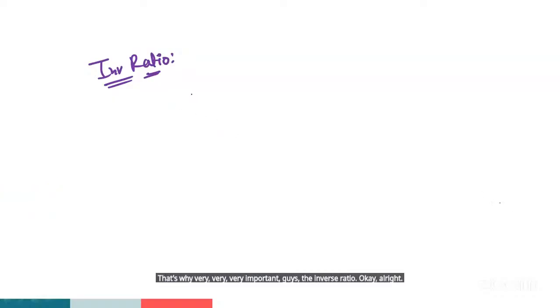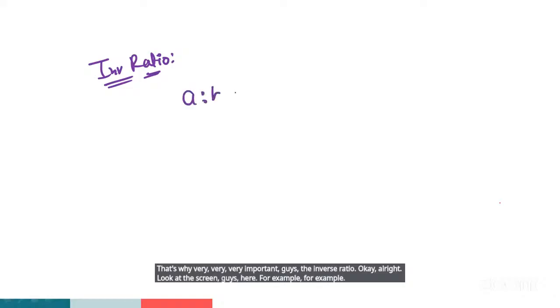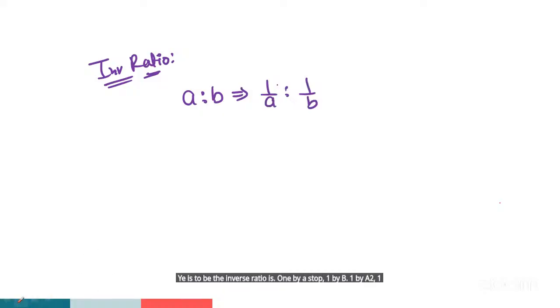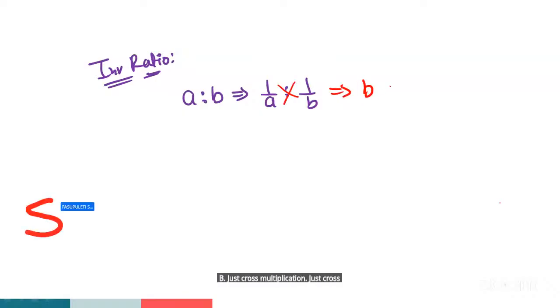Look at the screen, guys, here. For example, A is to B. The inverse ratio is 1 by A is to 1 by B. Just cross multiplication, then B is to A. Right? A is to B, the inverse ratio is B is to A.